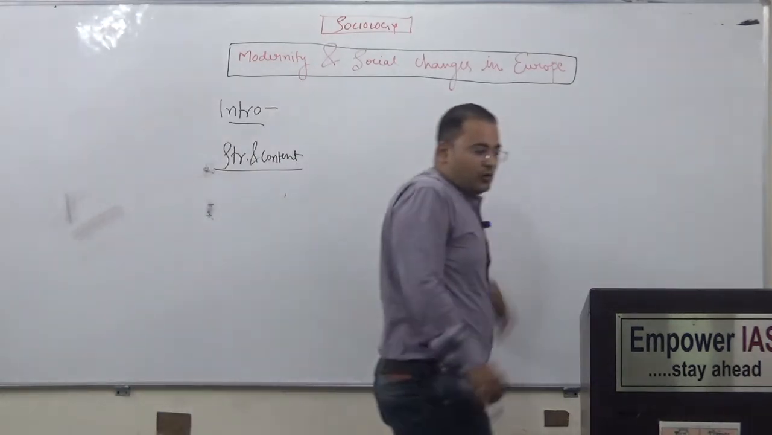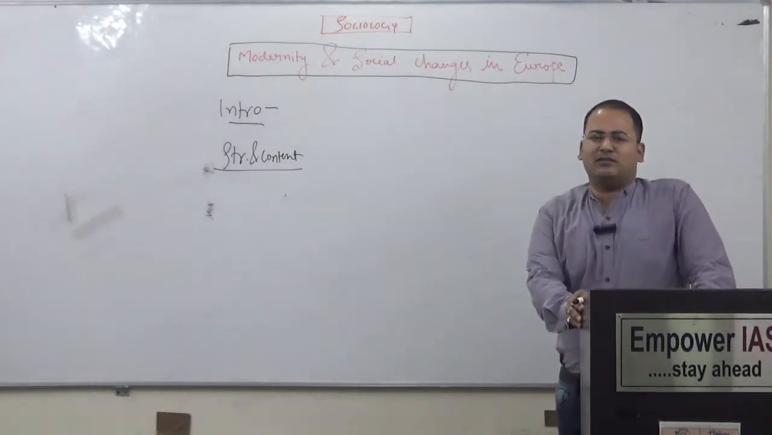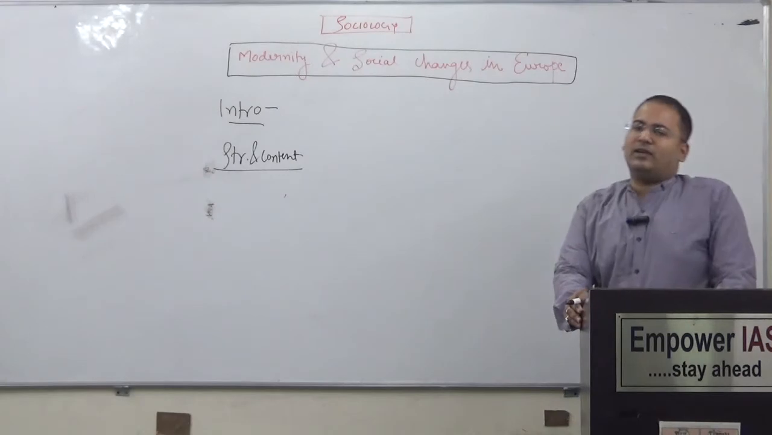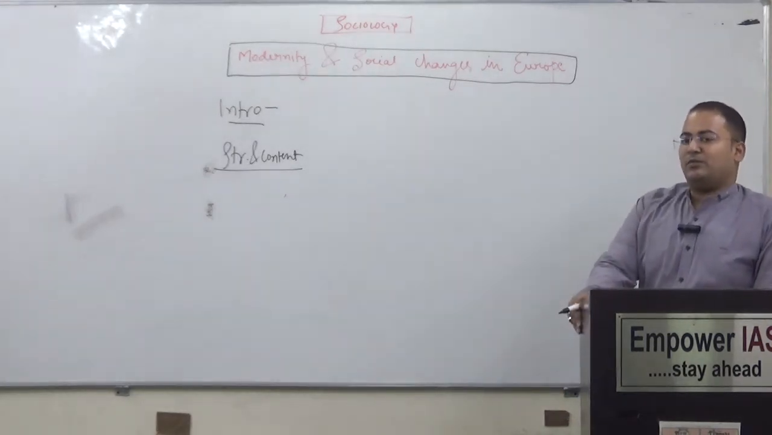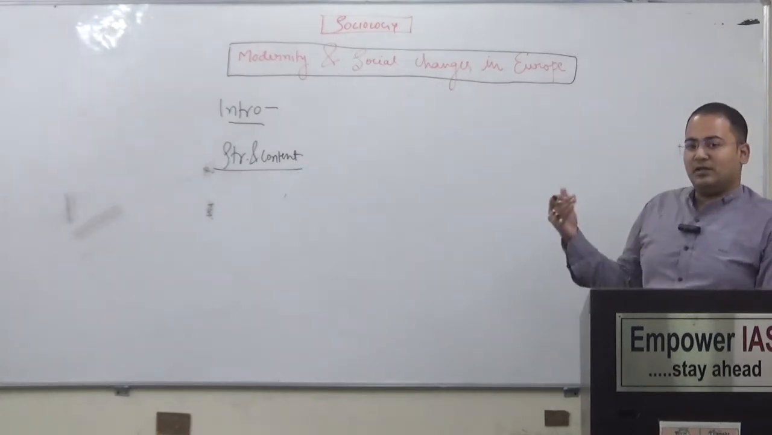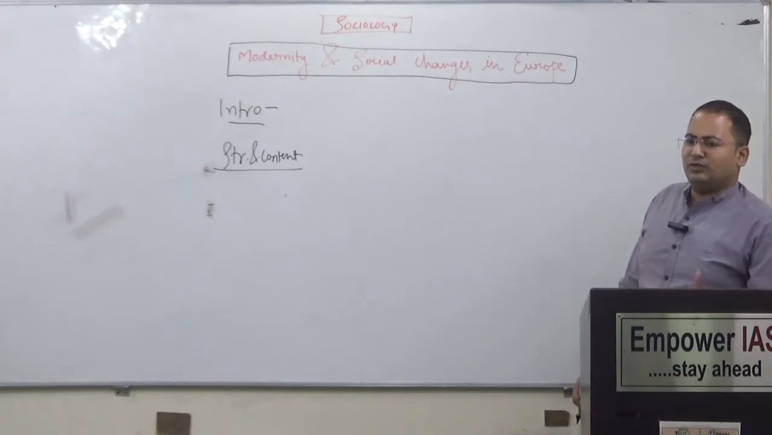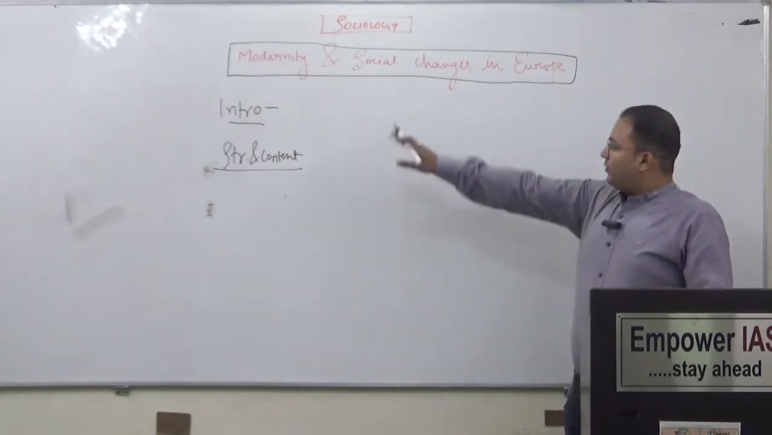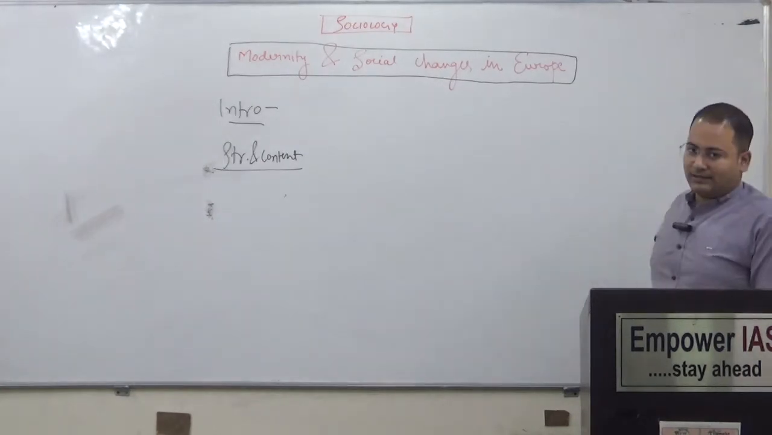UPSC will ask you this topic in only a 10 marker question. So we have to prepare not more than 150 or 200 words. We have to study all the things in a limited manner. We have to study only that much which can be executed in the examination hall. Otherwise, there is no need to study a lot of things. So the introduction is over for modernity and social changes in Europe. What should be the structure and content?